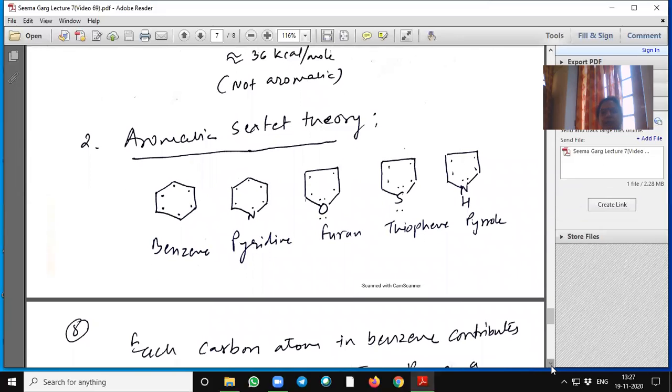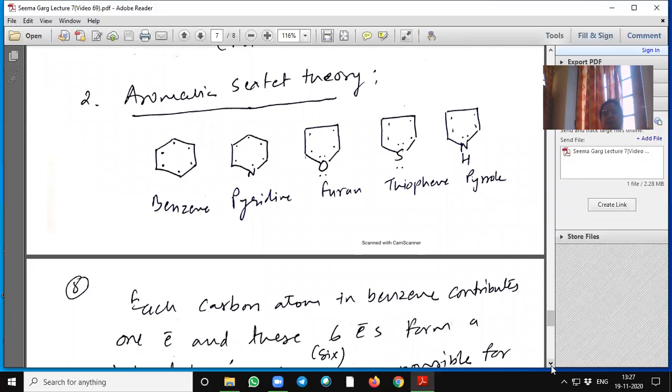Aromatic sextet theory. Here, see the structure. In benzene, each carbon donates 1 electron, so 6 electrons. Pyridine also has 6 electrons. In furan, the heteroatom contributes 2 and each carbon 1, so a total of 6.